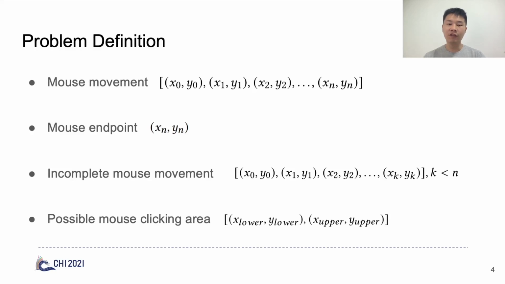Before describing the overall pipeline of our LSTM-based method, we first define some concepts. Mouse movement is defined as a set of mouse positions sampled with a constant frequency. Mouse endpoint is a two-dimensional point where the mouse click happens. The input for the prediction algorithm is incomplete mouse movements, and the output is the possible clicking area, represented by the upper and lower bound in both x and y directions. To obtain the reliability of prediction, it is necessary to make the model output an interval rather than a point.